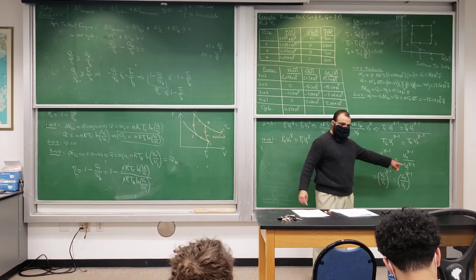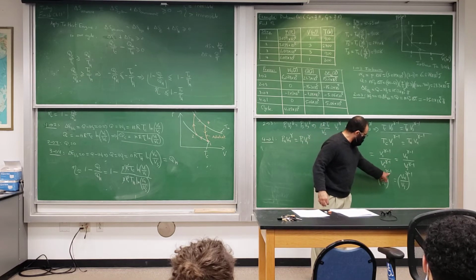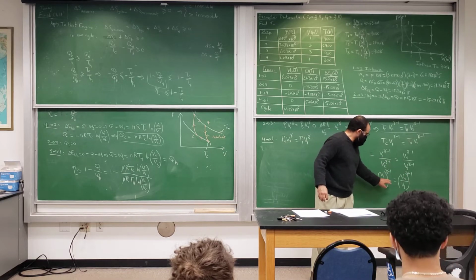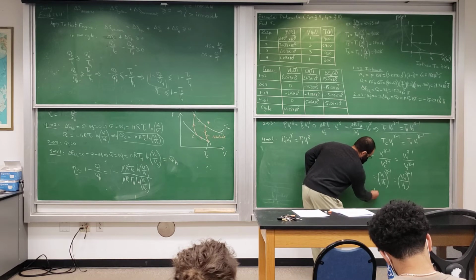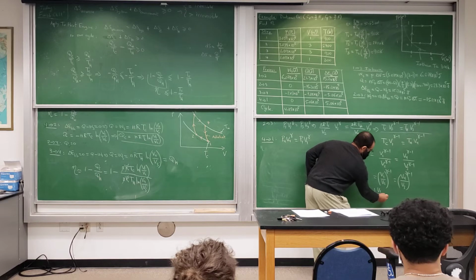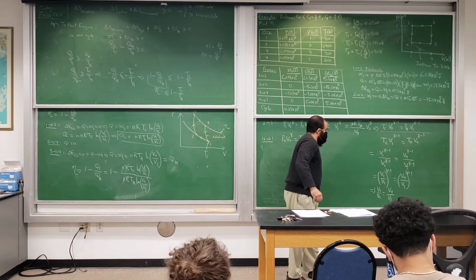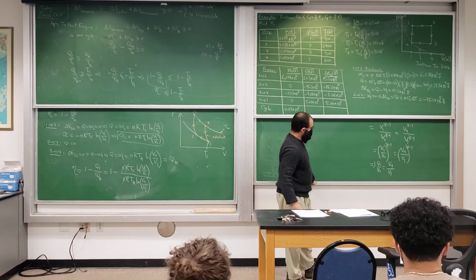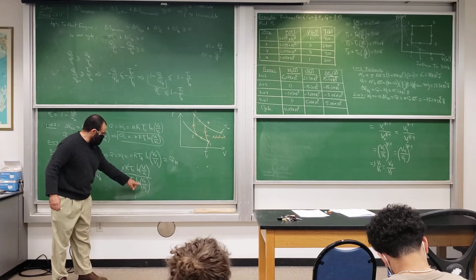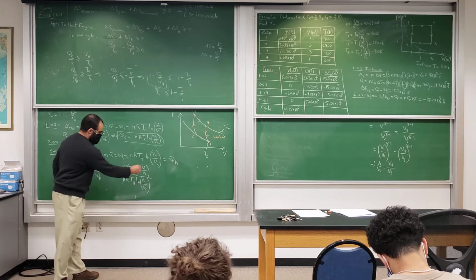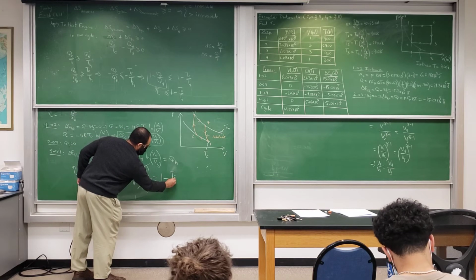If you raise two things to the same power and they're equal, it means those two things are equal. Right? Both sides have the same power. So that means V1 over V2 is the same as V4 over V3. So this implies that V1 over V2 is equal to V4 over V3. So V1 over V2, V4 over V3, natural log of the same thing. So this cancels, and we end up with the efficiency is 1 minus TC over TH.